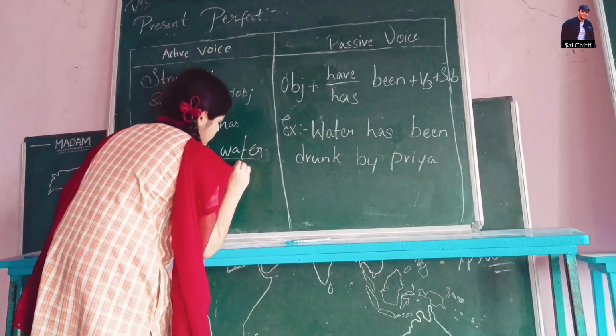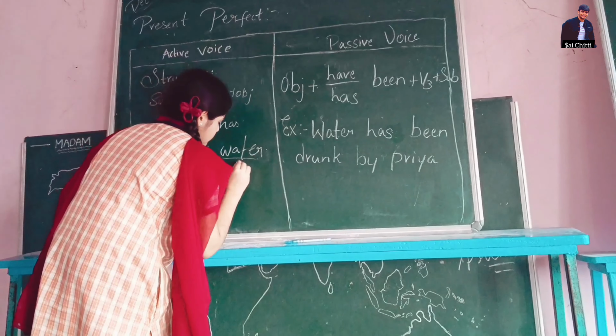So Deepu will eat biryani is the example for active voice. Here Deepu is the subject and eat is the verb and the biryani is the object. And the structure for passive voice is object plus will be by shall be V3 plus object. Subject.